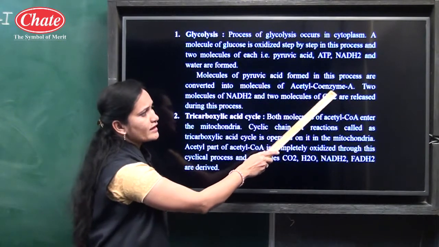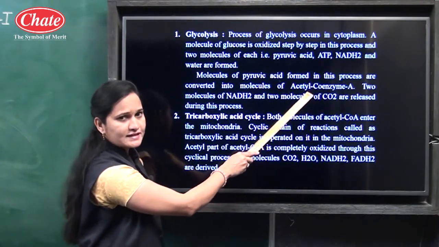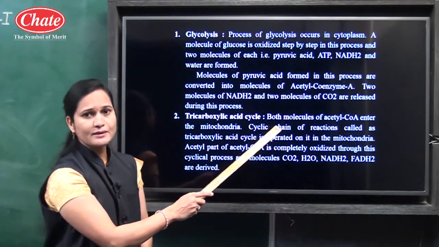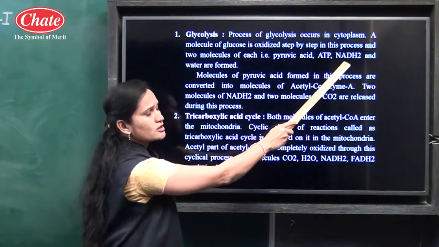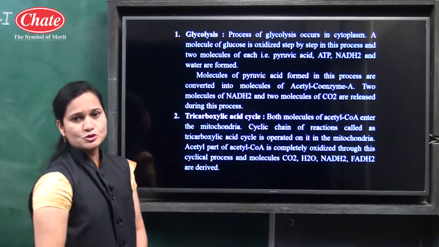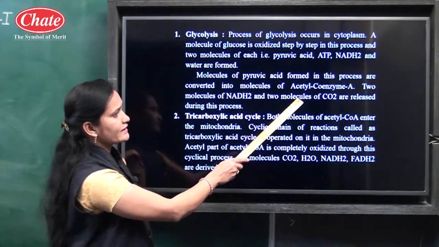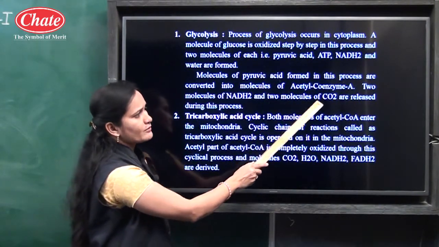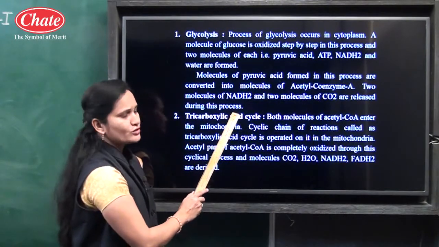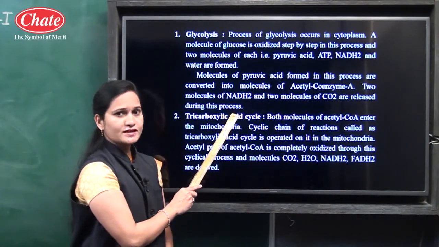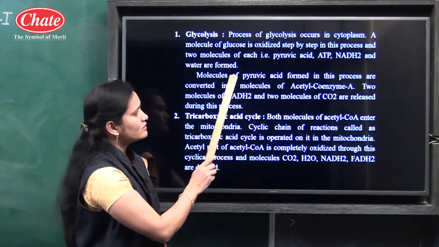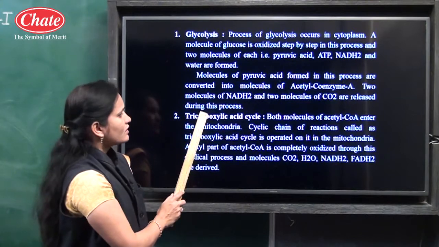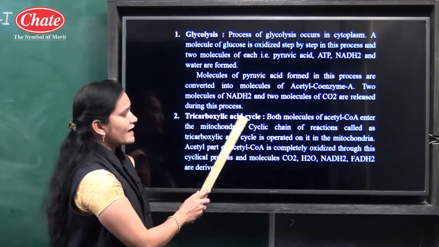Now acetyl coenzyme A is a type of enzyme. What is the use of an enzyme? Enzymes are useful to speed up chemical reactions. Here NADH2 is also a type of enzyme which is useful to speed up chemical reactions. Now 2 molecules of NADH2 and 2 molecules of carbon dioxide are released during this process. When you observe the diagram in the next slide, you can understand how these molecules are formed there. After that, the tricarboxylic acid cycle comes.